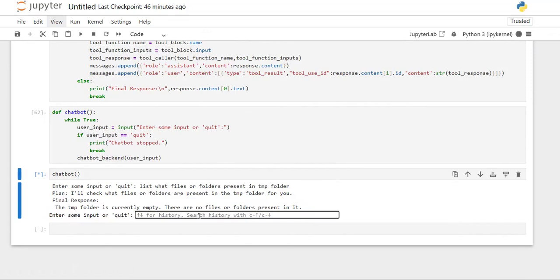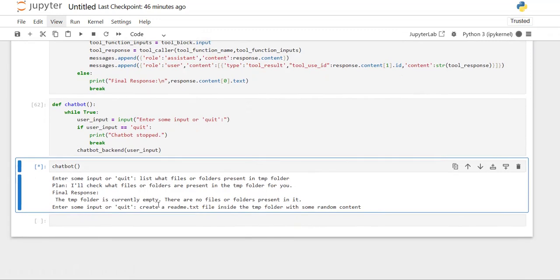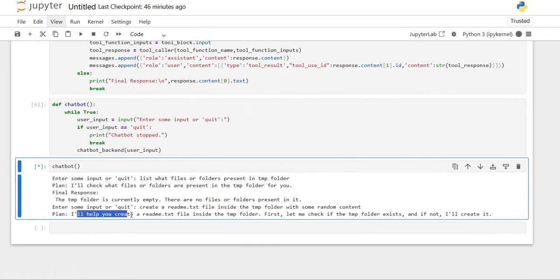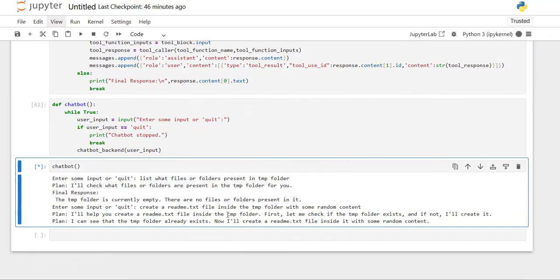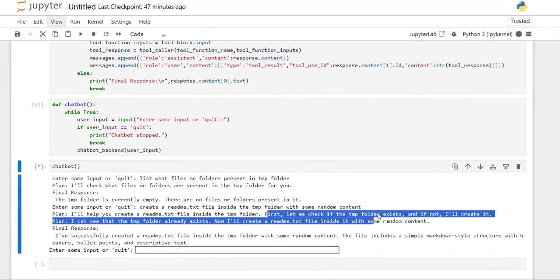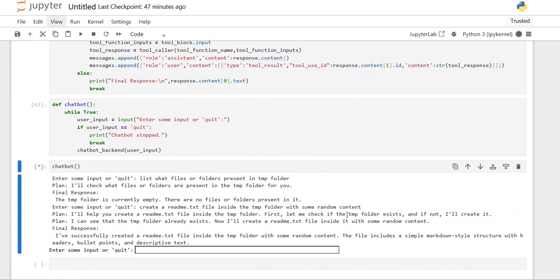Now I'll ask it to create a readme.md file or readme.txt file inside the tmp folder with some random content. So like that, if I ask it, then what it will do is it first plans. I'll help you to create this file inside this folder. First, let me check whether this folder is present or not. If not, I'll create it.